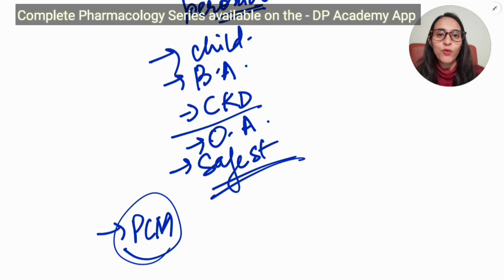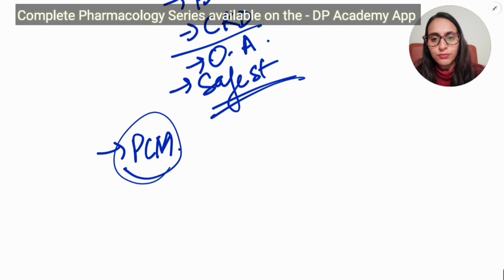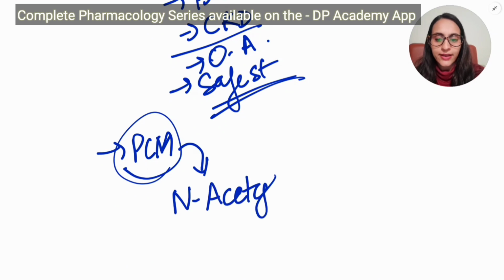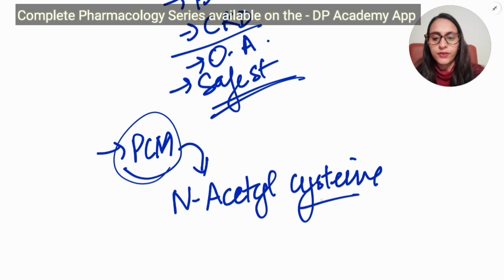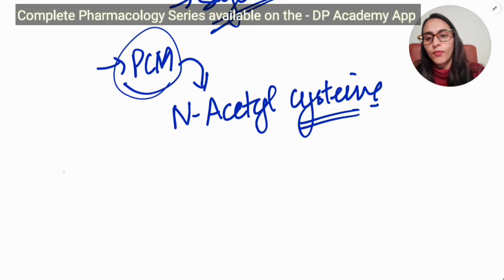So we see paracetamol overdose in a lot of clinical practice. If there is a paracetamol overdose, then the antidote that we give is N-acetylcysteine. This is the antidote that we give for paracetamol poisoning.